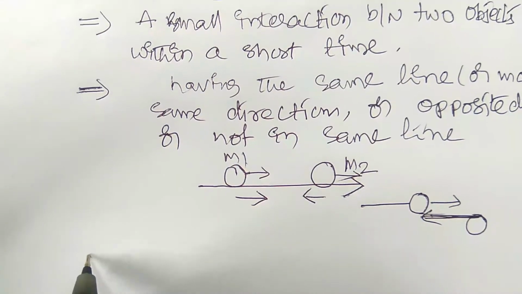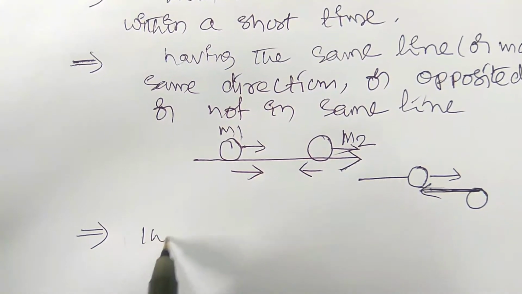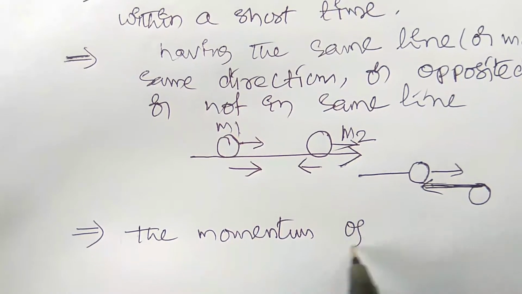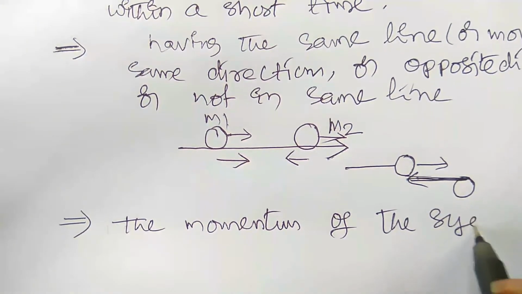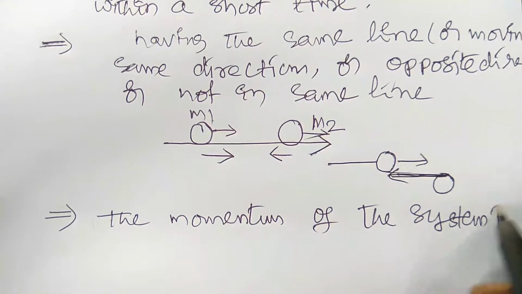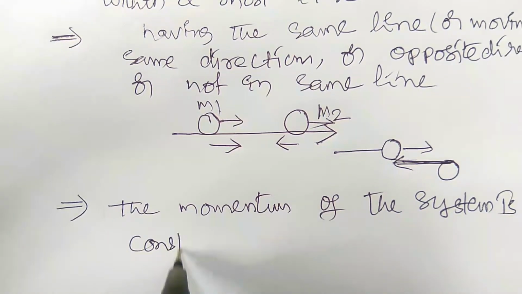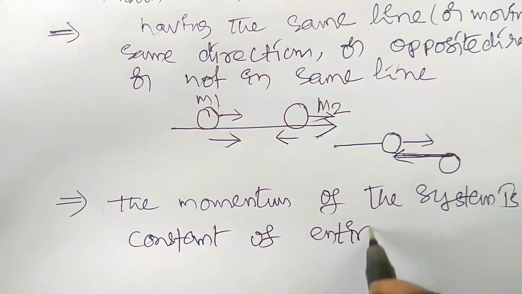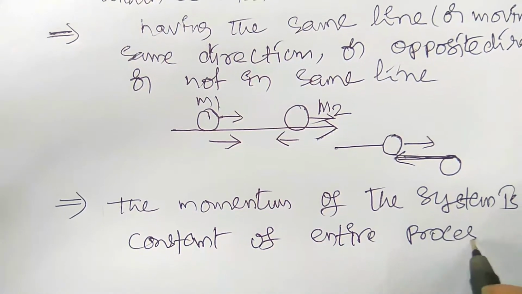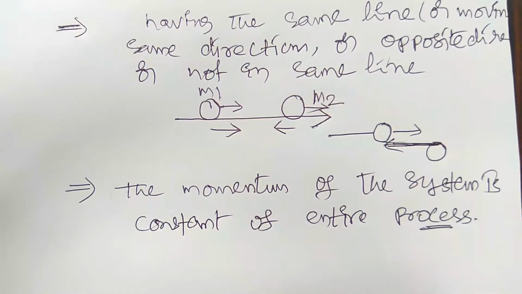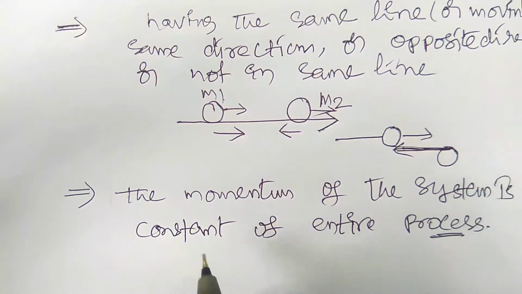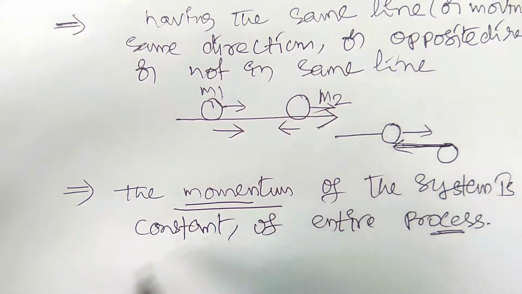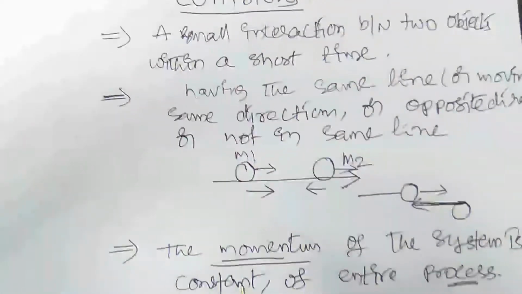Due to the collision, the momentum of the system is constant throughout the entire process. Which process? The collision process. The momentum of the system is constant throughout the entire process. This is the most important point we have to remember in the case of collisions.